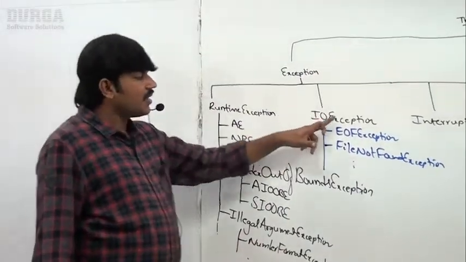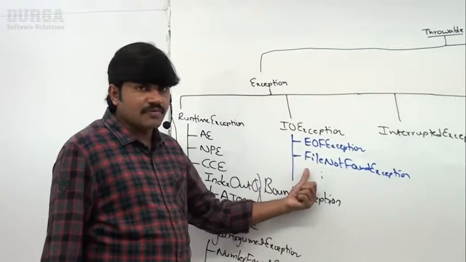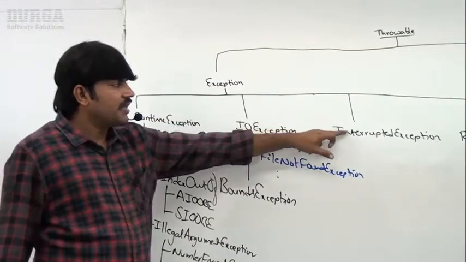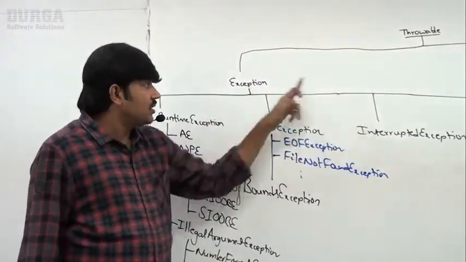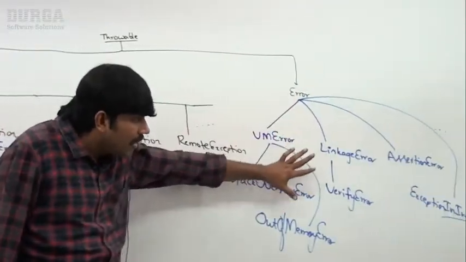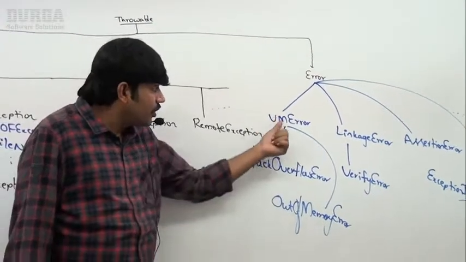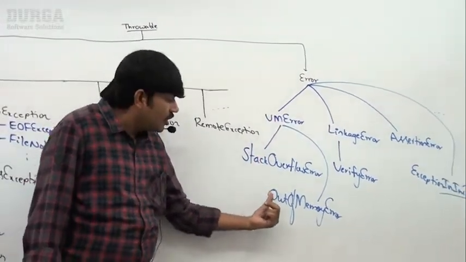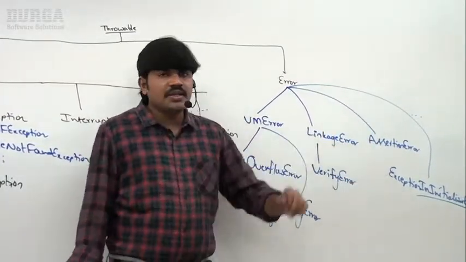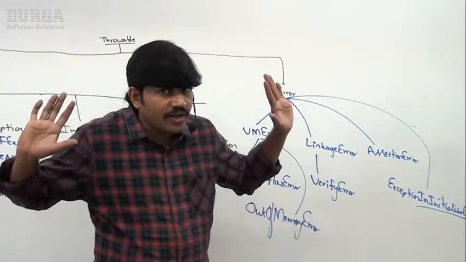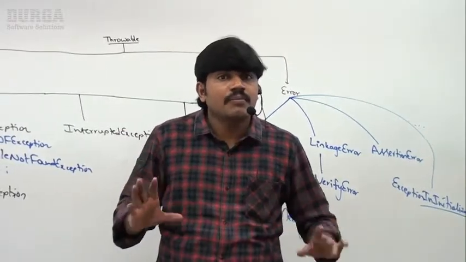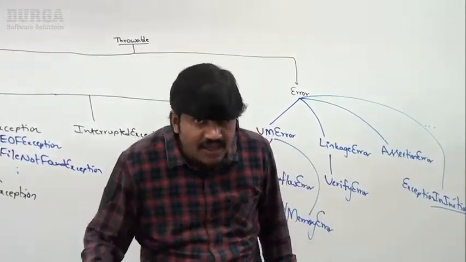Okay, next under IO, EOF exception, file not found exception. Next, interrupted exception, which is the child class of exception. Similarly, under error also multiple child classes are there, like virtual machine error, stack overflow error, out of memory error, linkage error, verify error, assertion error, exception in initializer error. Is it clear for all of you, right? So please make sure you have a clear idea about the exception hierarchy. Clear?